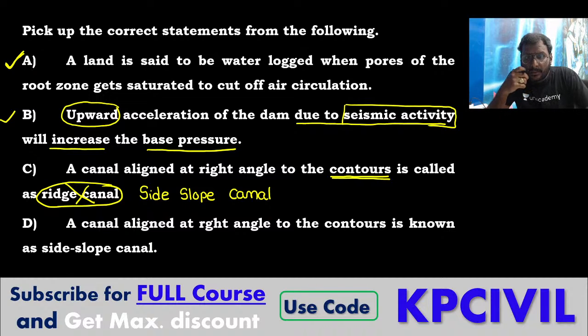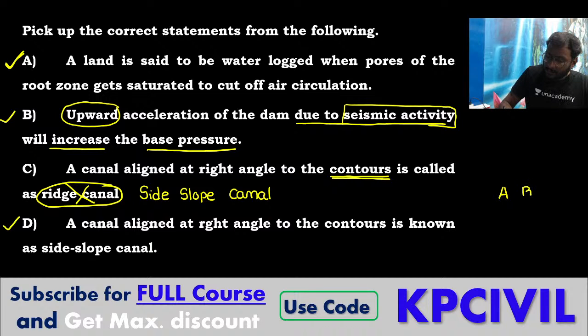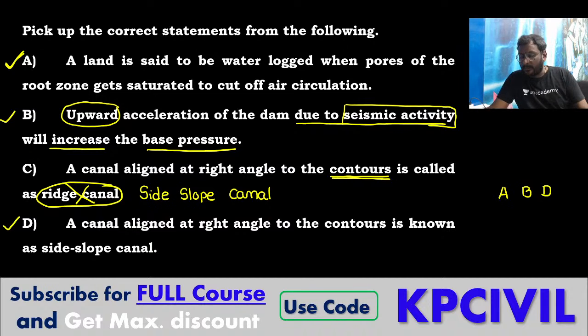To the contours means side slope canal only. A canal aligned at right angles to the contours is side slope. So what is the answer? ABD is the answer.